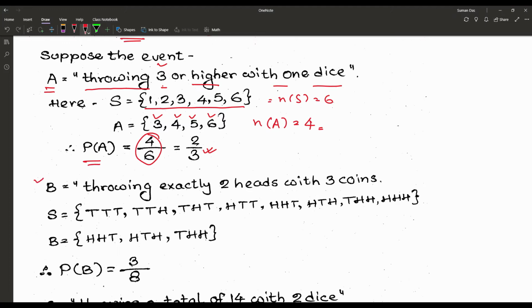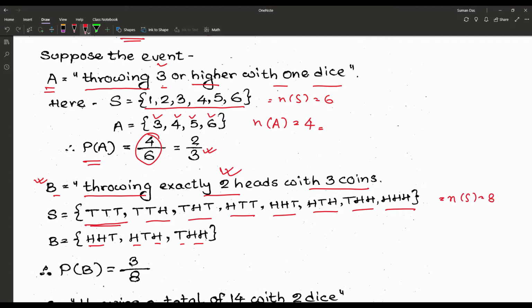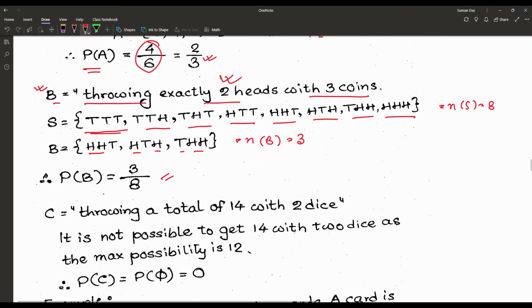Now suppose another example, another event B, throwing exactly 2 heads with 3 coins. Our sample space is TTT, TTH, THT, HTT, THH, HTH, HHT and HHH. So B, exactly 2 heads, means HHT, HTH, THH, exactly 2 H. So the total number of n of S is equal to 8, and our favorable n of B is equal to 3. So that gives us the result PB is equal to 3 by 8.